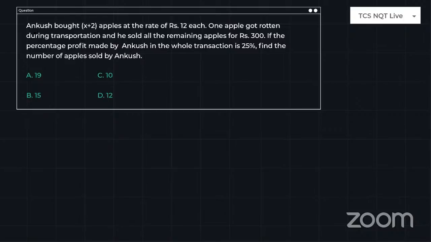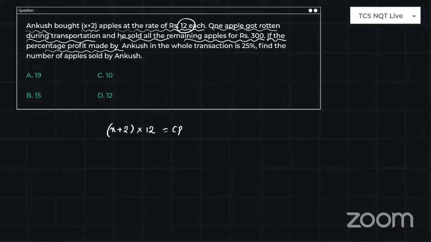Okay. So just look at here. Ankush bought X plus 2 apples at the rate of 12 rupees each. I don't know how many apples there are, so X plus 2 apples, and I am buying at 12 rupees each, right? So this will be your cost price or your investment. Next, one apple was spoiled during the transportation and he sold all the remaining apples at 300 rupees. If the percentage profit made by Ankush in the whole transaction is 25%.